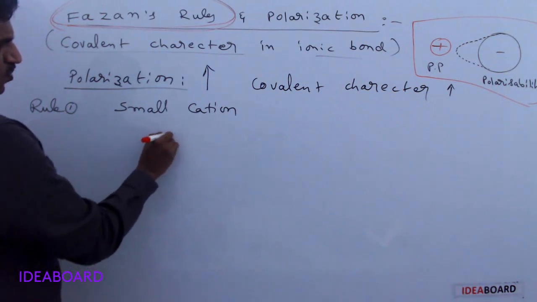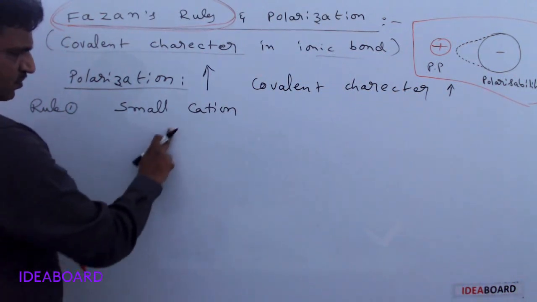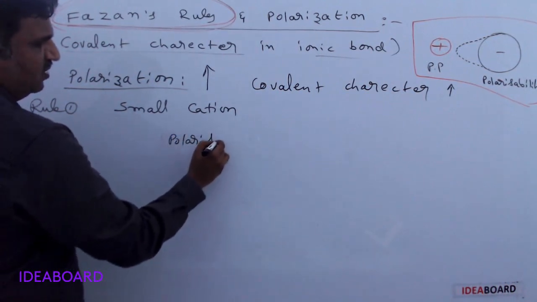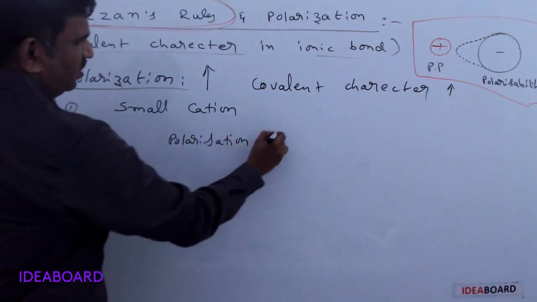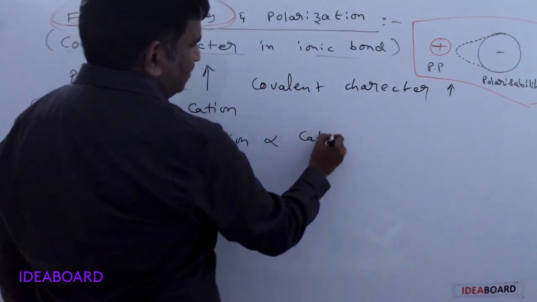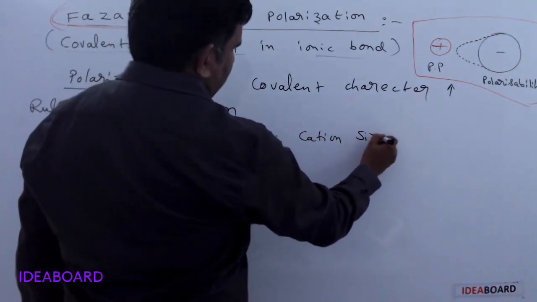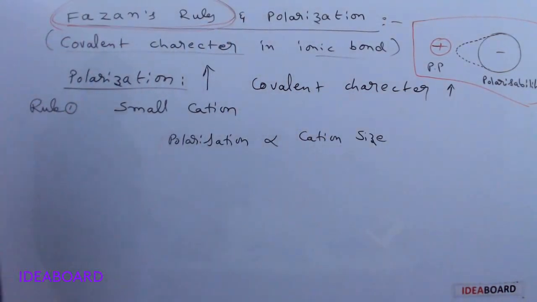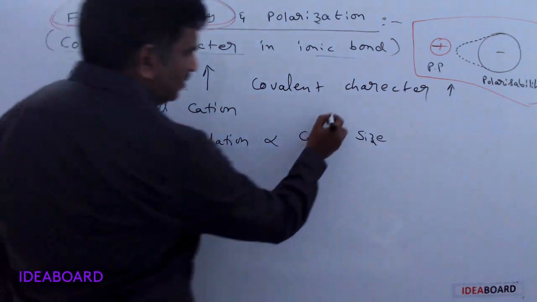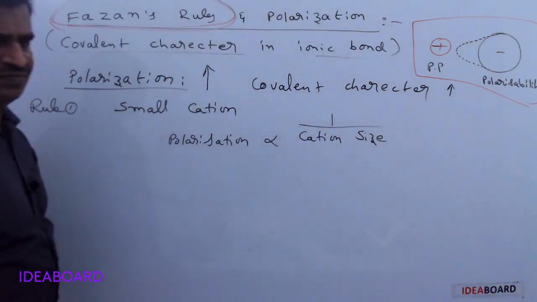So polarization is inversely proportional to cation size.